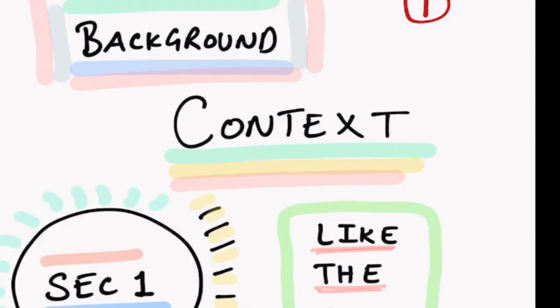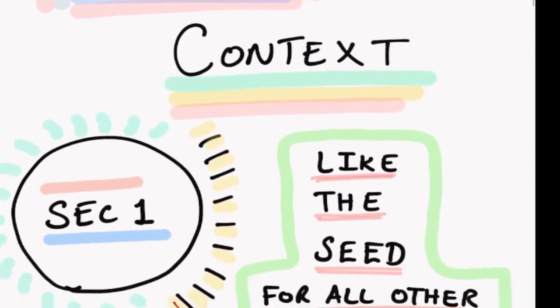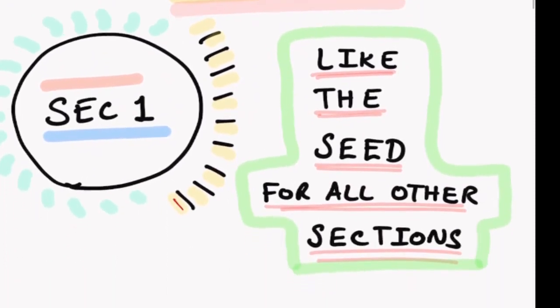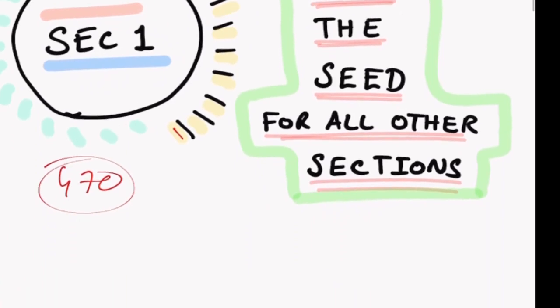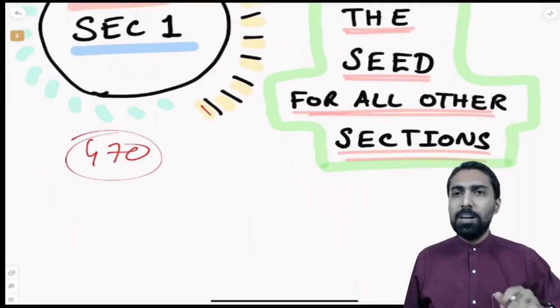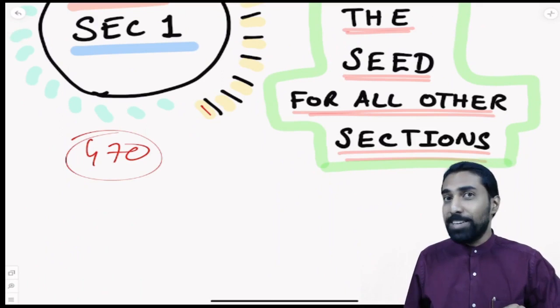Now let us go into section number 1, where we analyze this in 7 different angles. And the first one is the background and the context. So what is this background and the context? In section number 1, basically this section number 1, out of all the 470 sections of Companies Act, acts like the seed for all other sections. What do you mean by seed for all other sections? What kind of seed are we talking about?